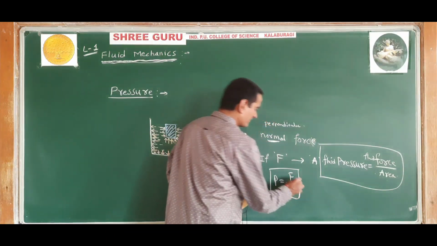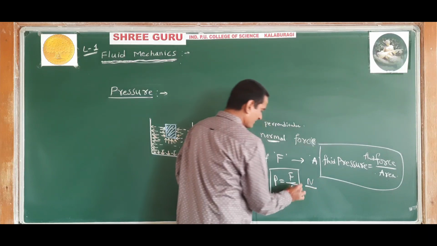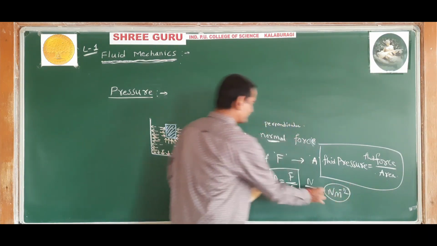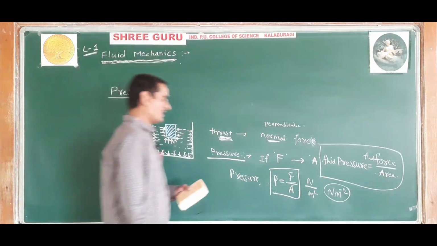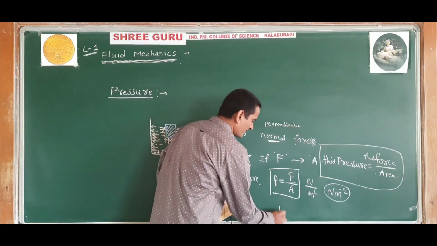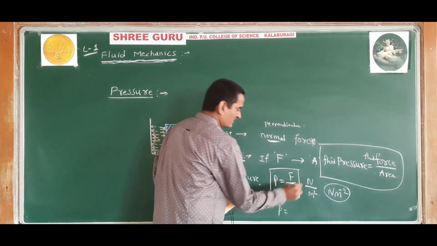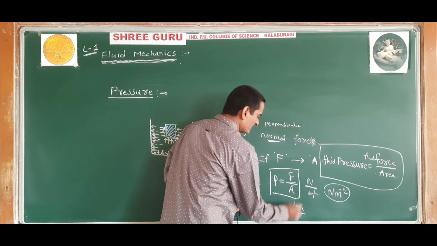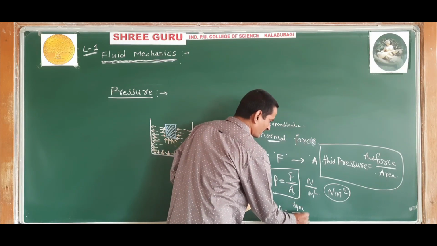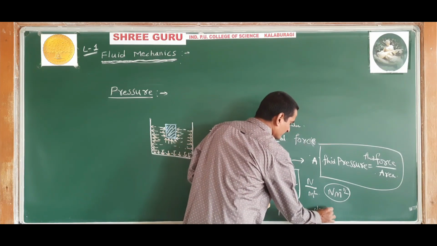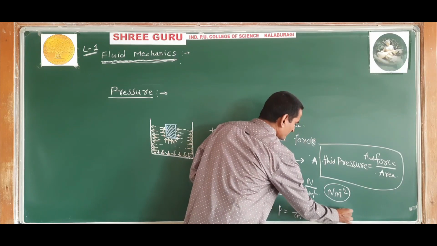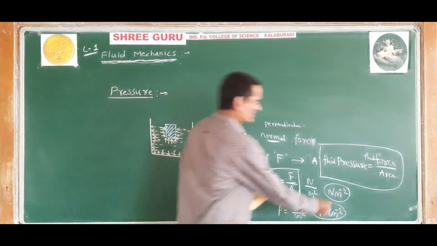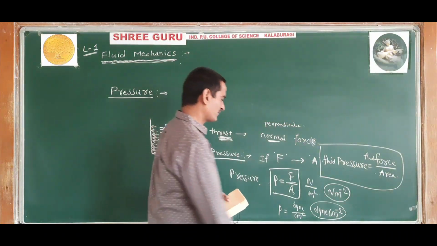The SI unit of force is Newton and the SI unit of area is meter square, so Newton per meter square is the SI unit of pressure. The CGS unit for force is dyne, and the CGS unit for area is centimeter square, so dyne per centimeter square is the CGS unit of pressure.